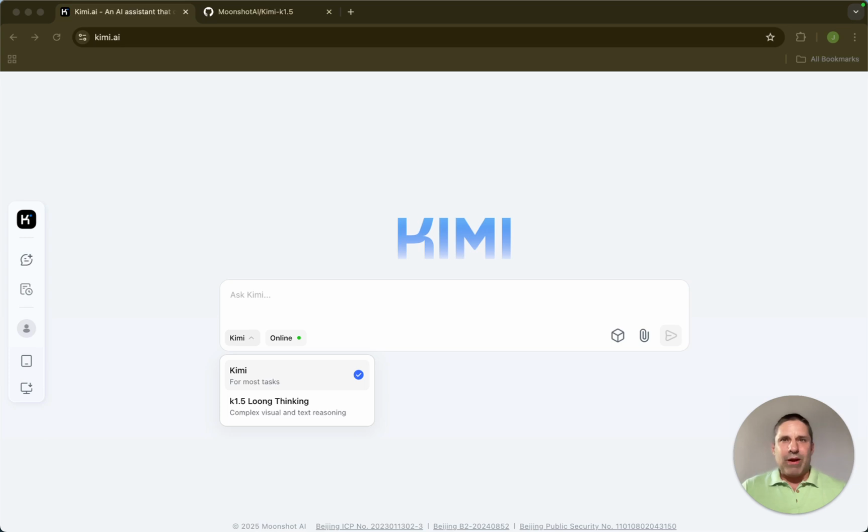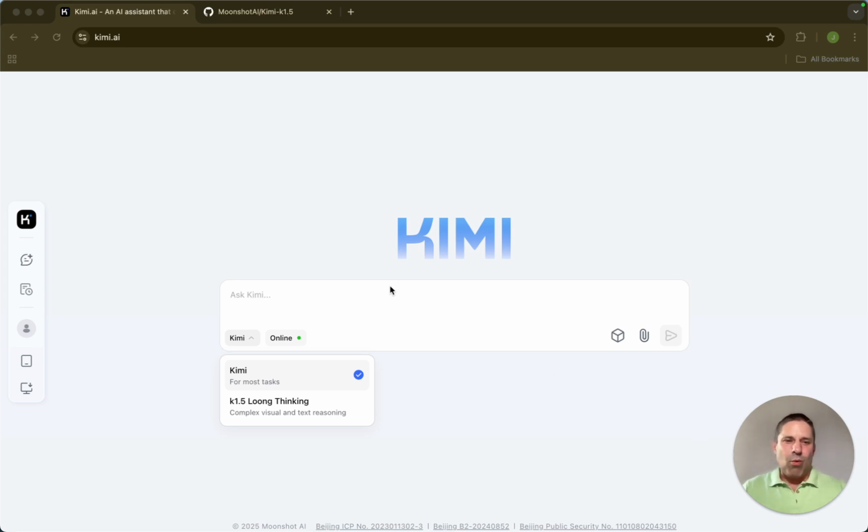With Kimi K 1.5, they've really balanced efficiency with depth. They're able to meet the benchmarks and the performance in the wild of some of the other very recent, very successful, very popular reasoning models. And they've also done it with a lot of efficiency in terms of their architecture, in terms of their latency, in terms of the hardware that they need to use. Again, I think that this is probably leading to a freemium model for the reasoning or a paid API. We'll have to see the details. I'd go check it out myself.